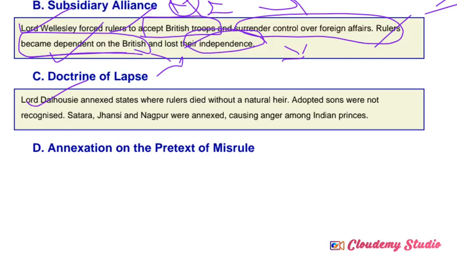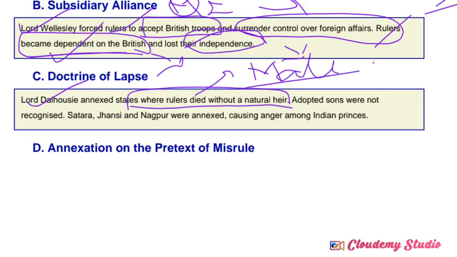So what about the rule imposed on the Indian rulers? Where a ruler died without a natural heir, especially a natural male heir, it is important. At that time, succession was hereditary based. They used to ascend the throne based on the hereditary system, and also in a male dominated society, so a male child must become the ruler after the death of the father or the king. This was one of the continuous systems followed by the Indian rulers at that time.